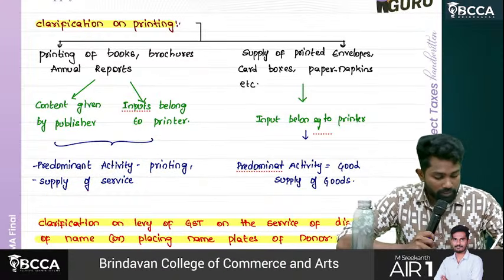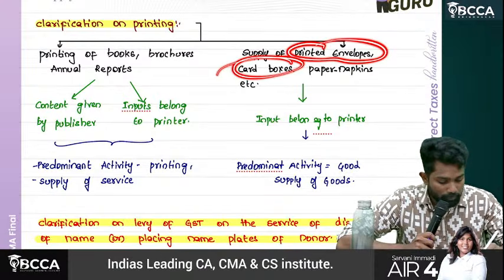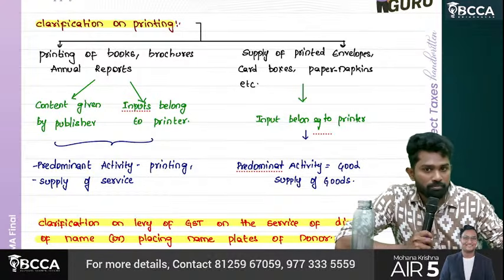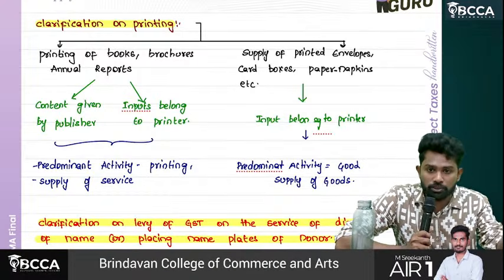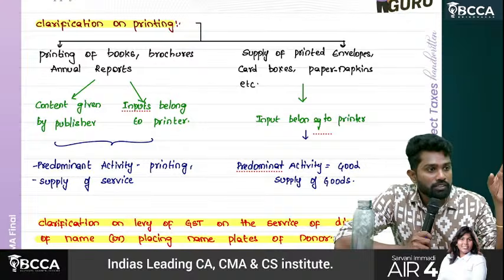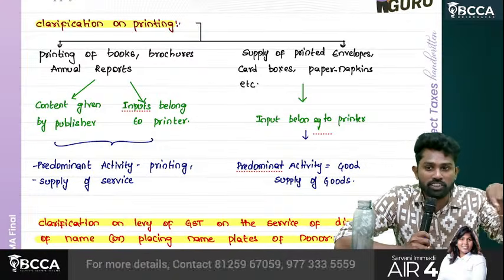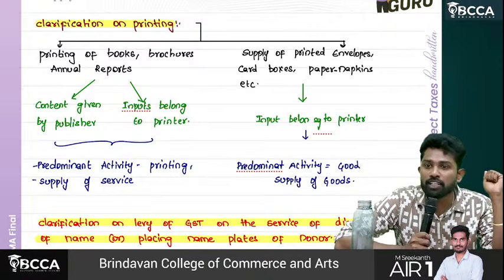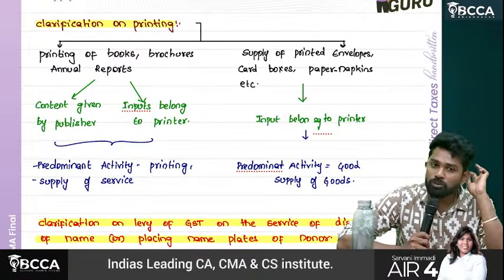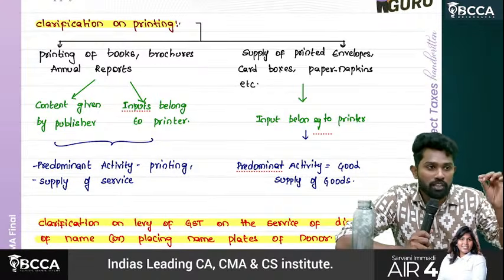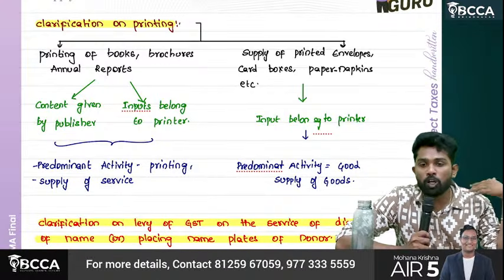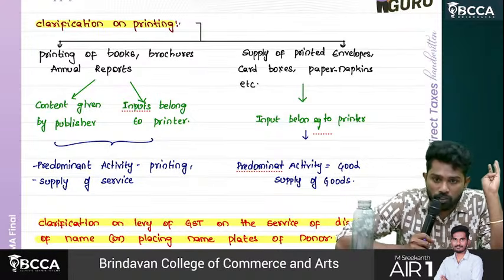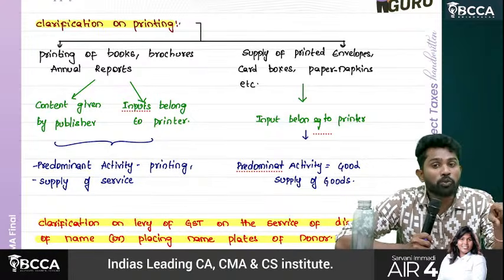Then supply of printed envelopes, card boxes, paper napkins. Paper napkins means, like in restaurants, they'll give tissues, right? Those will be pre-printed with their restaurant name, like Domino's. Now I am the manufacturer who sells those paper napkins. Domino's said, we want paper napkins, but pre-printed with Domino's. Okay, now here which is main?